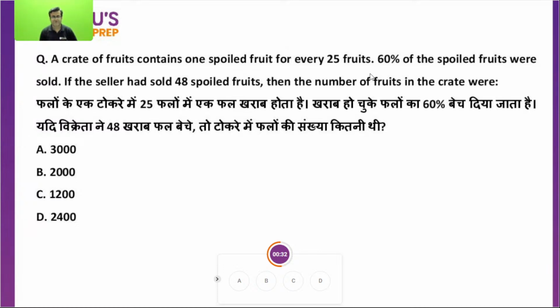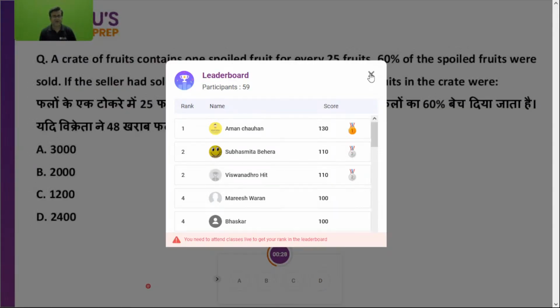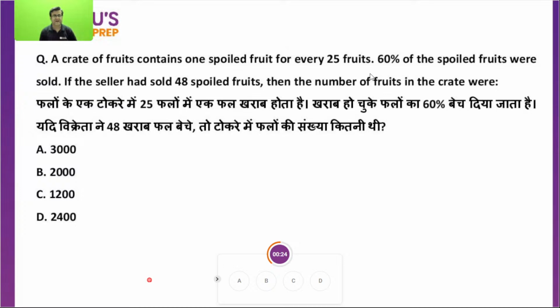Why not, Pavni? Of course, this is a mixture of questions. B option, absolutely right. A crate of fruits contained one spoiled fruit for every 25. 60% of spoiled fruits were sold. If the seller had sold 48 spoiled fruits, the number of fruits in the crate were. A crate of fruits contained one spoiled out of 25. And in total, he sold 48 spoiled. Okay. So total fruits, you can easily find out.